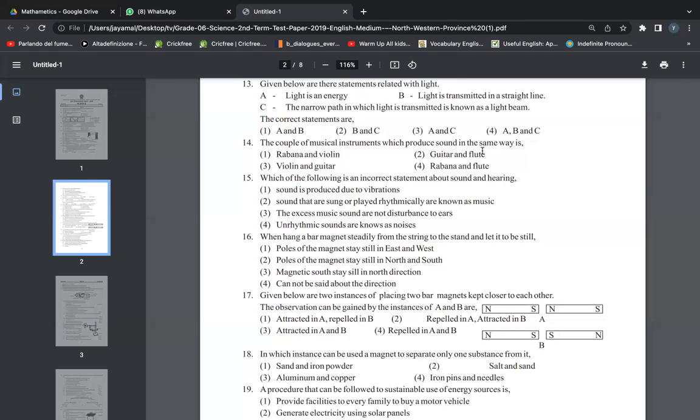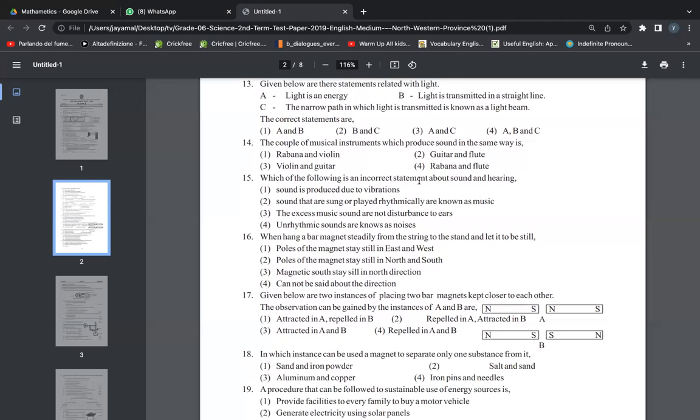Guitar and flute? You use air to play the flute, while the guitar you play with your fingers. Rabana and flute? Rabana belongs to the drum section and flute is different. Violin and the guitar, isn't it? We can hear something similar from a violin and a guitar. Okay, those two produce similar music.